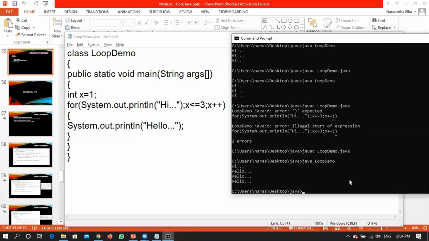So it is not mandatory that every time you need to perform an initialization process itself, you can write some statement, but generally you will not be writing in this particular fashion. So just to give you an idea, any valid statement can be taken. So I have modified the program in this particular fashion, right?